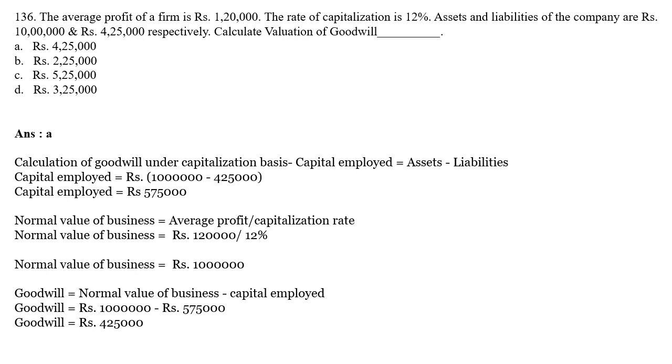Just remember the formula. Normal value of business is average profit divided by capitalized rate. And goodwill is normal value of a business minus capital employed.